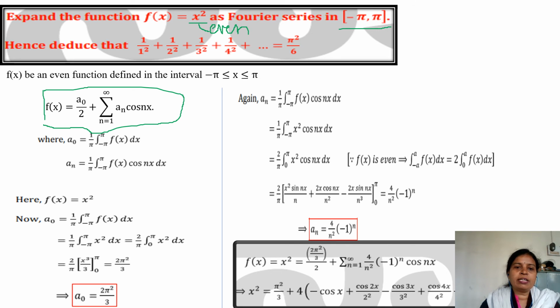Here you can also directly remember that the a0 formula will be 2 upon pi, integral from 0 to pi since it is an even function, of f of x dx.